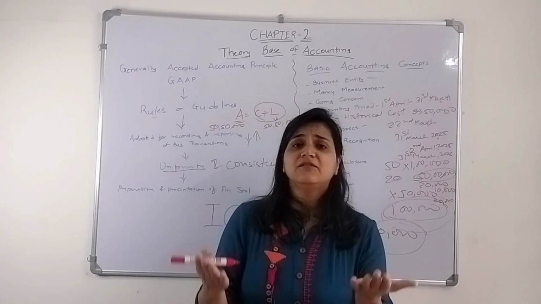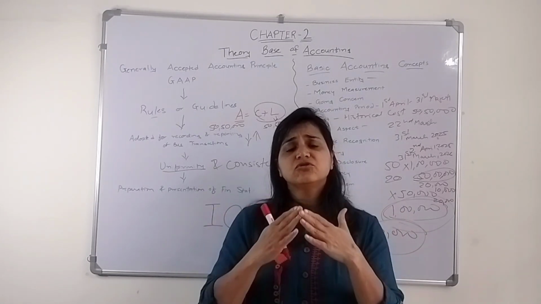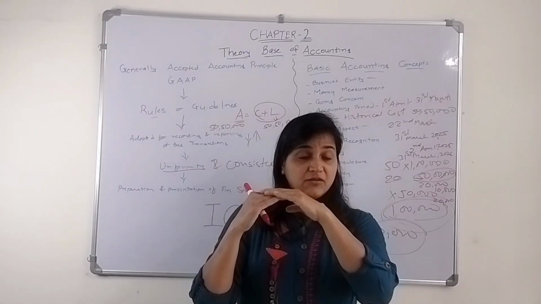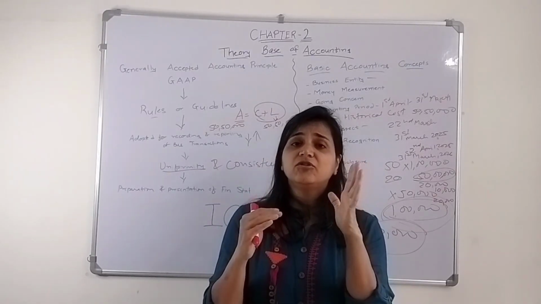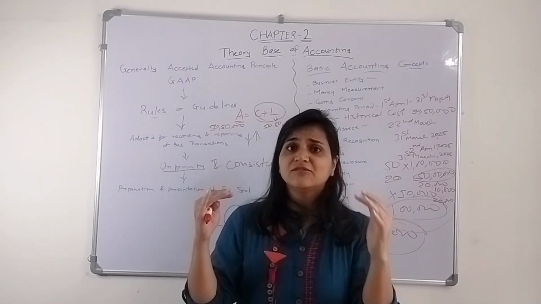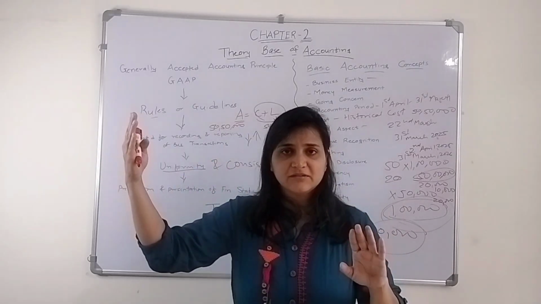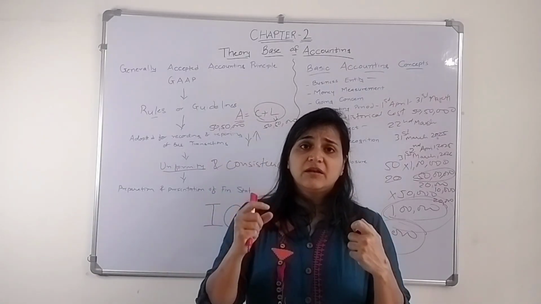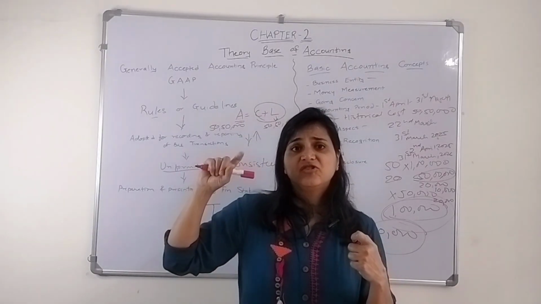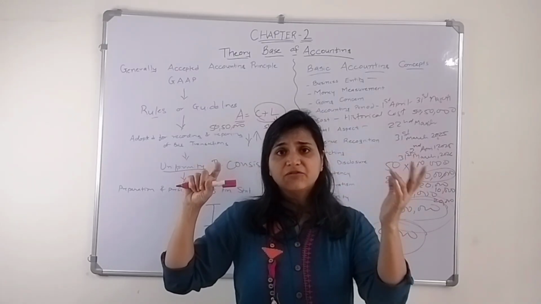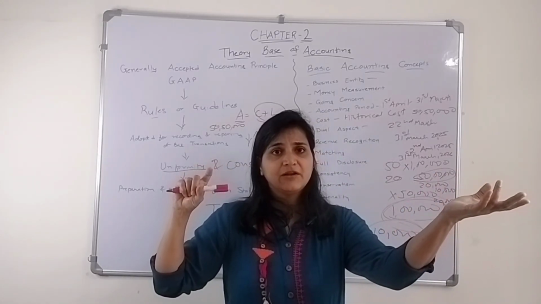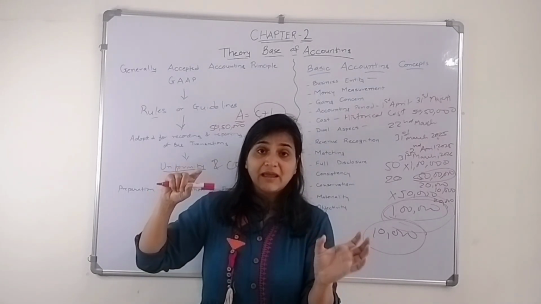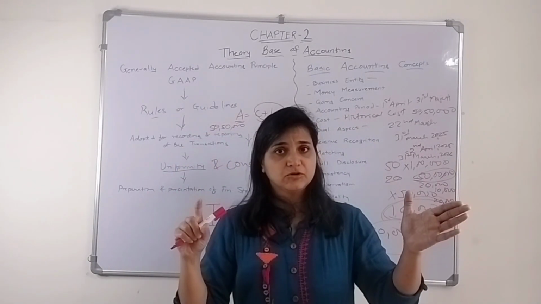That is why it is said the financial statement is supposed to disclose each and everything, any policies, even the charging of depreciation. There are two ways: written down value method and straight line method. We are going to discuss what these are, but that is a way of charging depreciation. Now if for a few years the company is charging depreciation by the straight line method, and suddenly for some reason they change to the written down value method, they have to mention why they have changed it, because that change is going to affect the books.